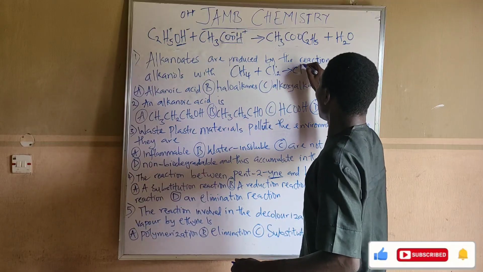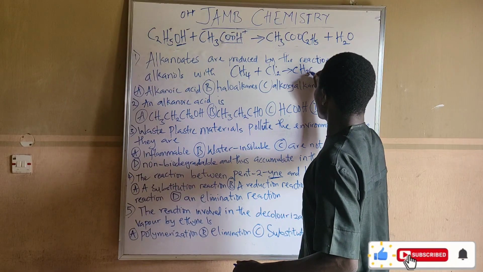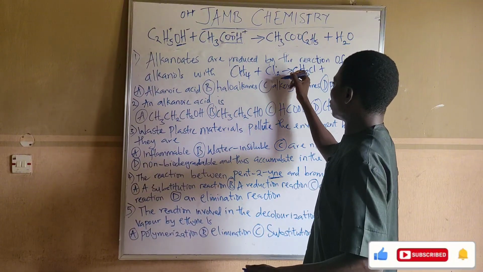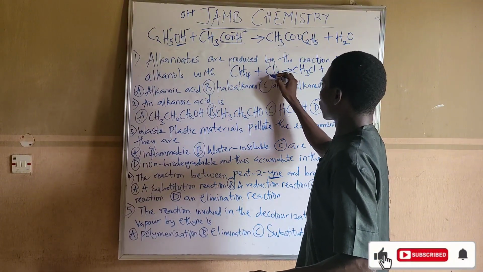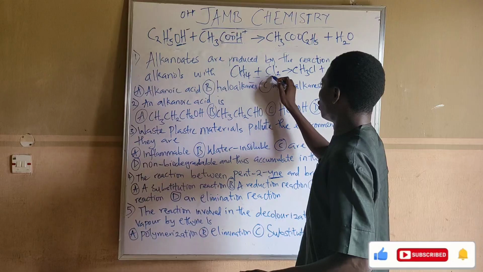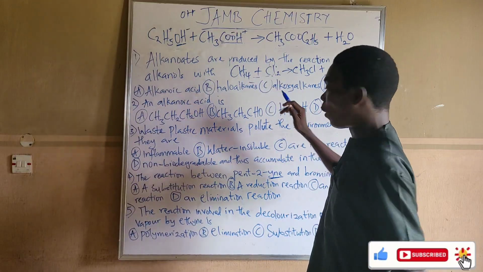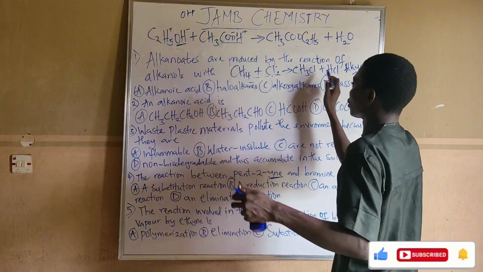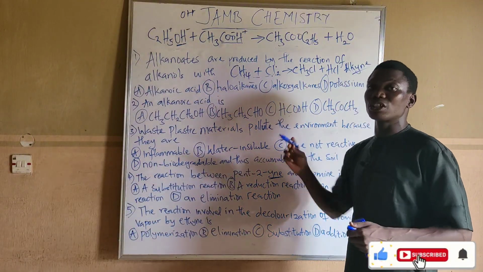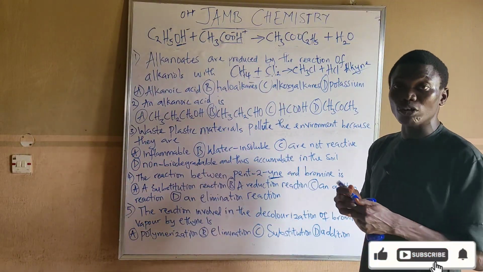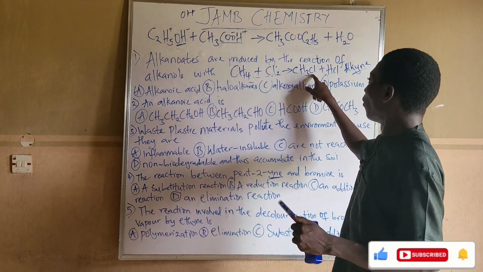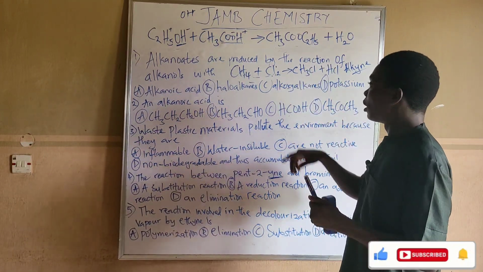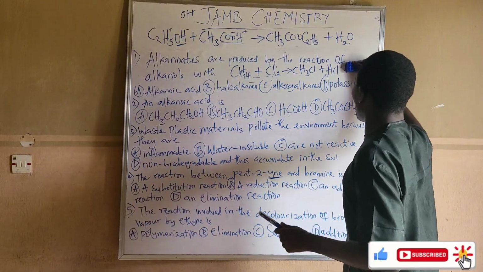We have CH3Cl, okay, plus. Now when one hydrogen leaves this place, we have 2 chlorine here. One chlorine comes like this, and one hydrogen joins with the remaining chlorine, which is the one chlorine that is left. So it will be HCl. This reaction now, they are substituting each other, hydrogen and chlorine. It is called substitution what? Reaction. The product here with one chlorine is monochloromethane. Okay, so that is not where I'm actually going to.